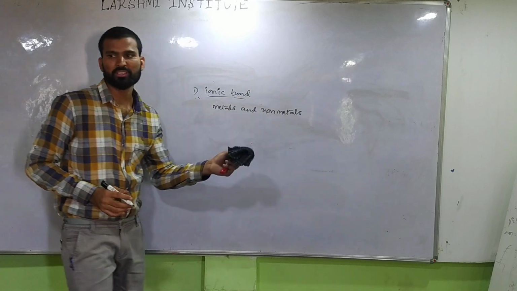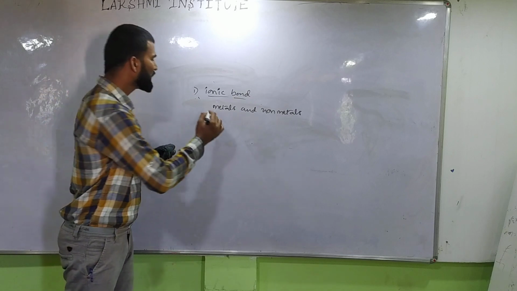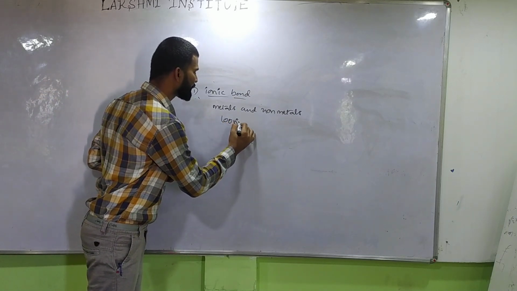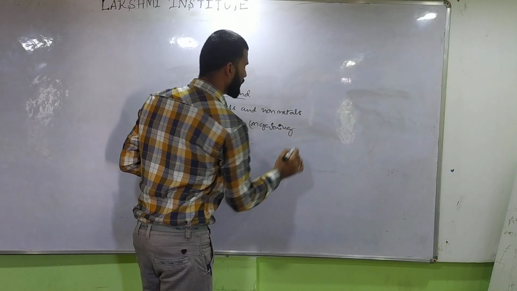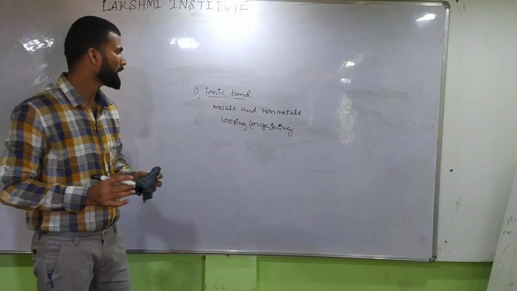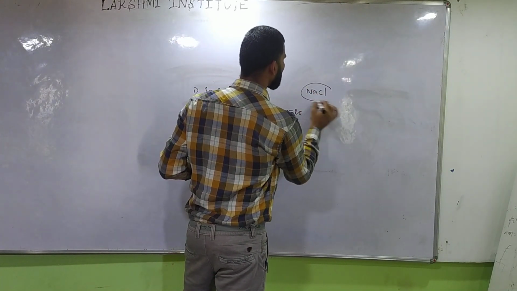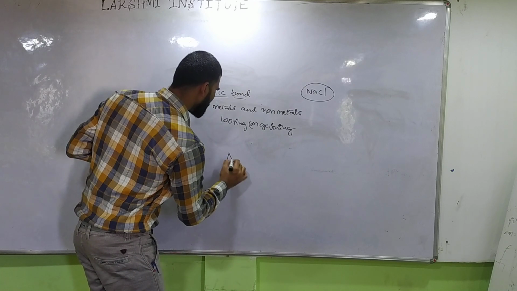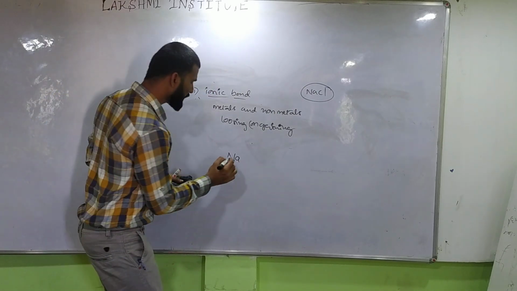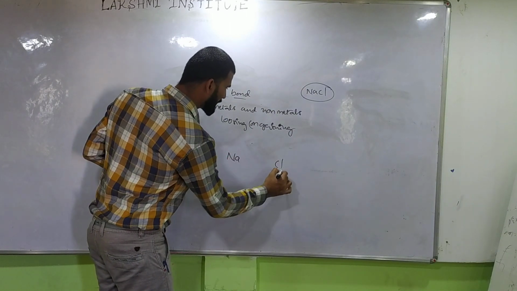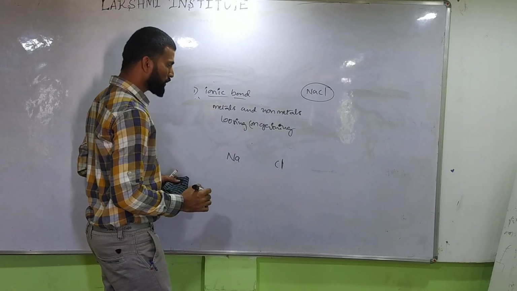What exactly happens here? They cannot mutually share electrons; it is either losing or gaining of electrons. I can give you an example: NaCl, the common salt. We know sodium is a metal, and chlorine is a non-metal.